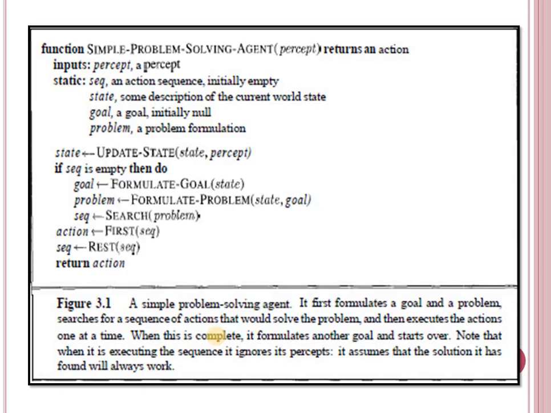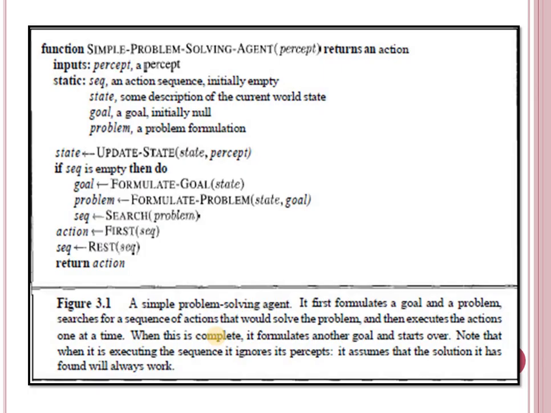Here it has an input, that is the percept, and it returns the action. The input consists of a percept variable. It has a percept history. It has a percept. Then second, static. Static consists of four variables. First is SEQ, for the action sequence.